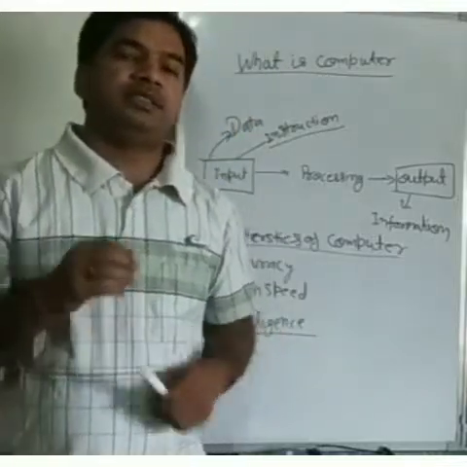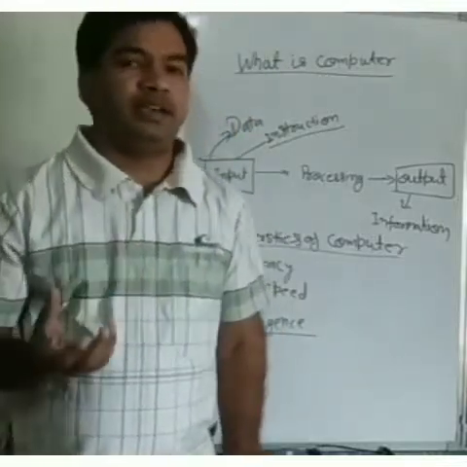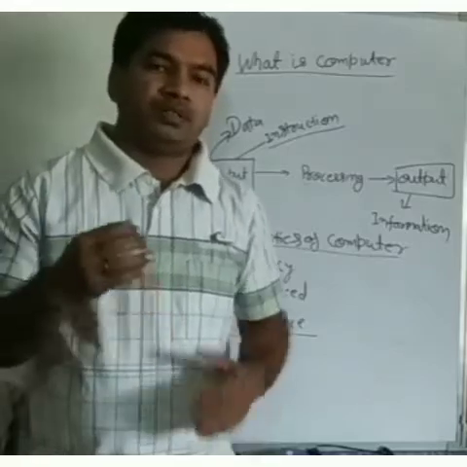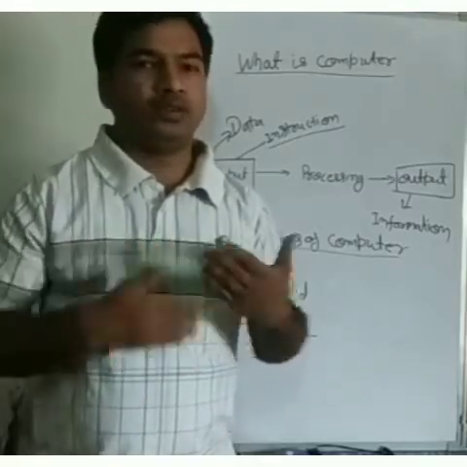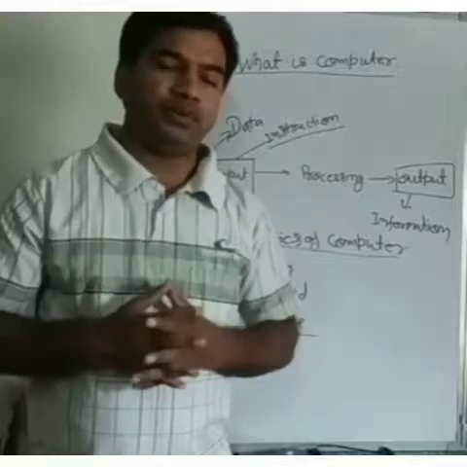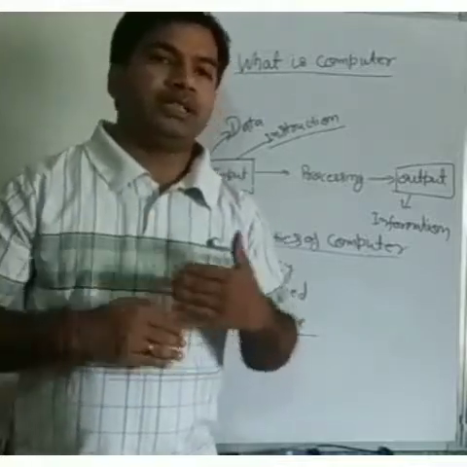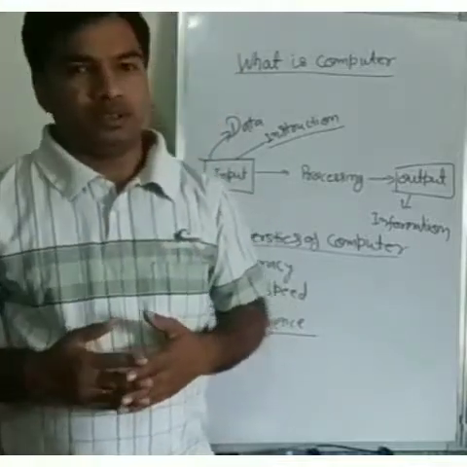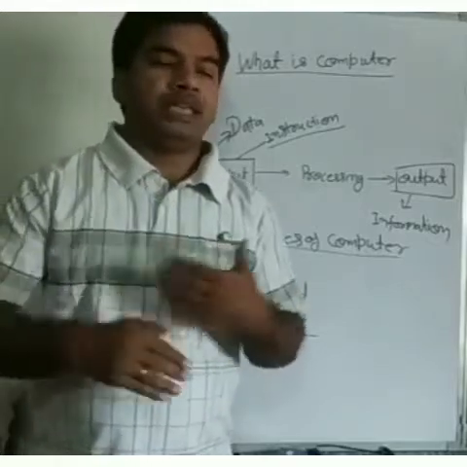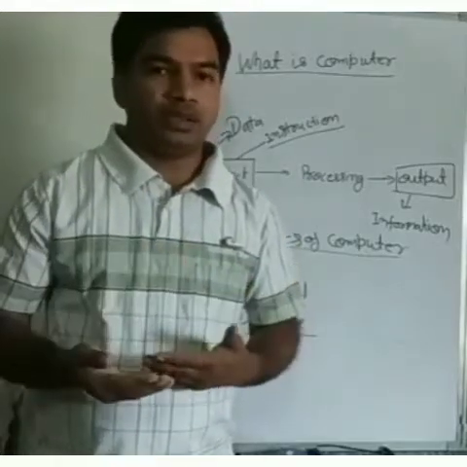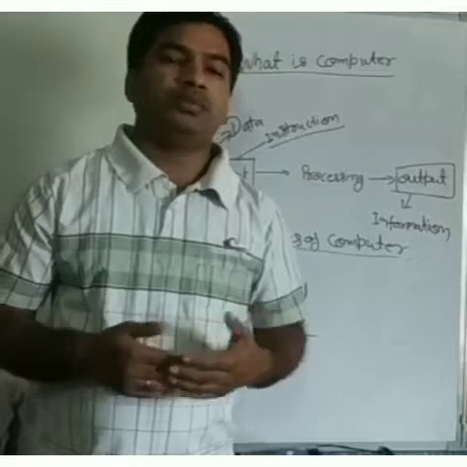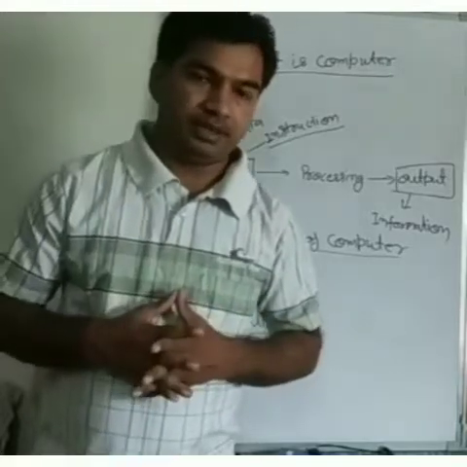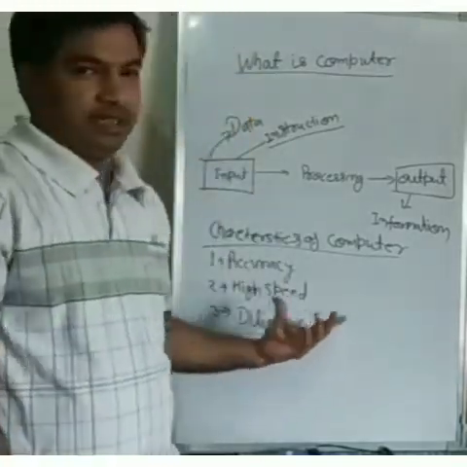The diligence characteristic says that a computer cannot get tired. A human after continuous work gets tired, but a computer never gets tired during work. You can work on the computer the whole day, but the computer does not get tired. That feature is known as diligence.